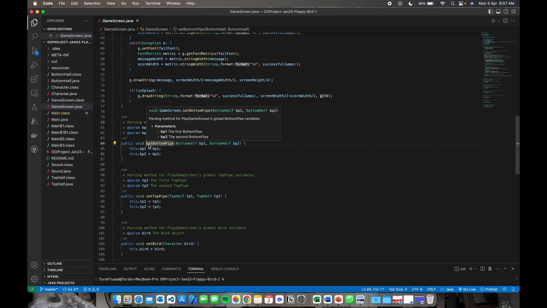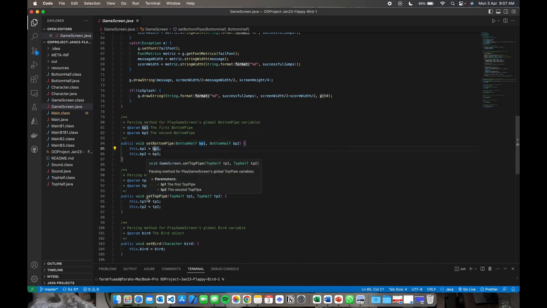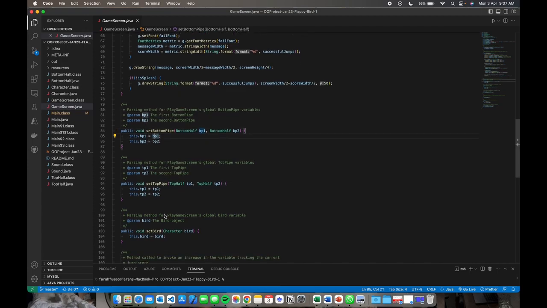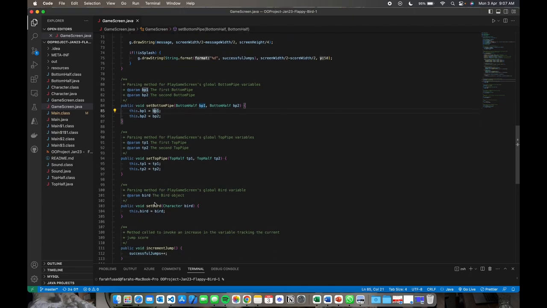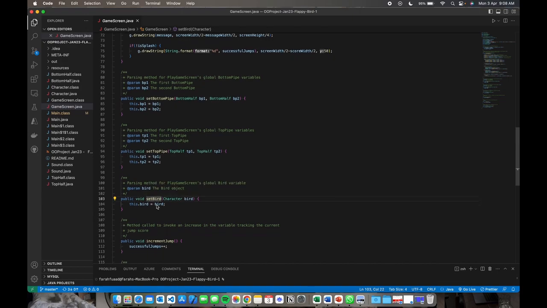Next is setBottomPipe. Basically, setBottomPipe is the method that sets the global bottom pipe variables, which are BP1 and BP2. Same goes with setTopPipe. It sets the variables TP1 and TP2, and the same goes with setBird. It sets the bird variable.